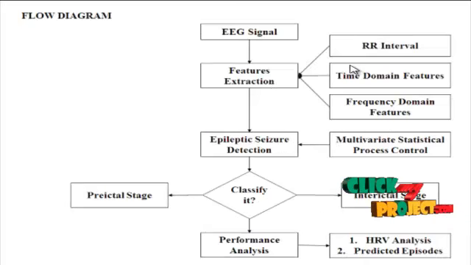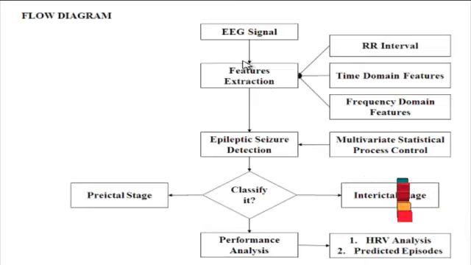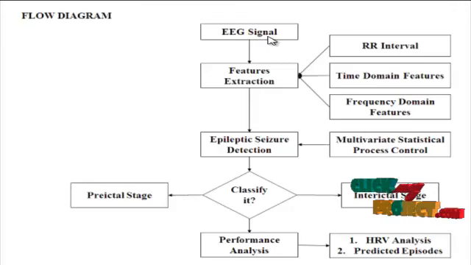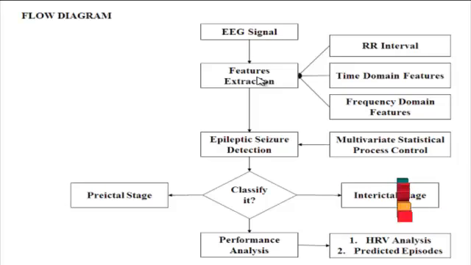Let me discuss the flow diagram for our process. Initially, the EEG signal is acquired from the dataset, and in feature extraction, spectrum analysis of EEG frequency bands and heart rate variability analysis of ECG signals are largely used as a biomarker in studying various pathological conditions. Heart rate variability analysis is considered a simple method for investigating neurocardiac regulation.